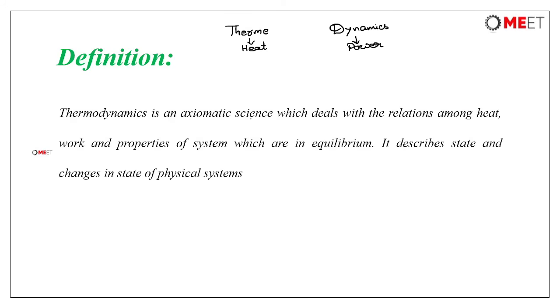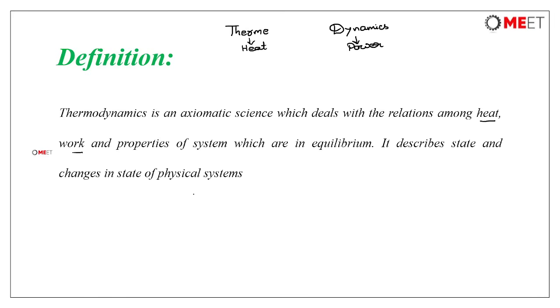Thermodynamics is an axiomatic science which deals with the relations among heat, work, and properties of system which are in equilibrium. It describes state and changes in the state of physical systems. So this is the definition of thermodynamics.